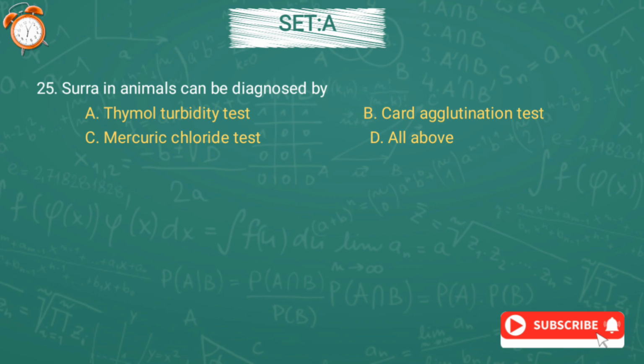Question number 25. Surra in animals can be diagnosed by option A thymol turbidity test, option B card agglutination test, option C mercuric chloride test, or option D all above. And the correct answer is option D, all above. That is, the thymol turbidity test, card agglutination test, and mercuric chloride test can be used to diagnose Surra in animals.